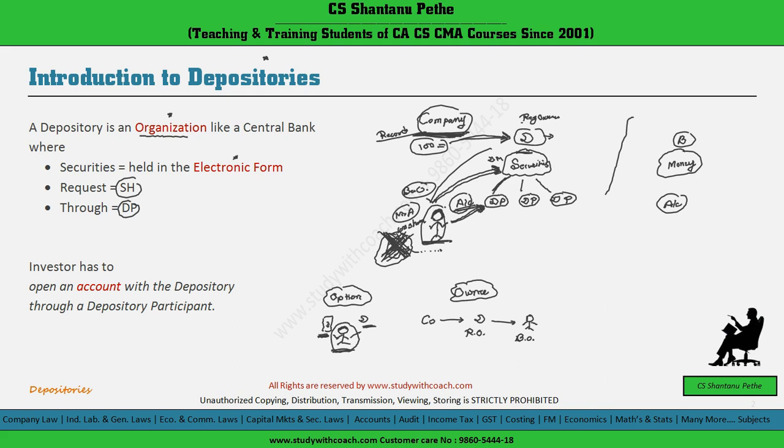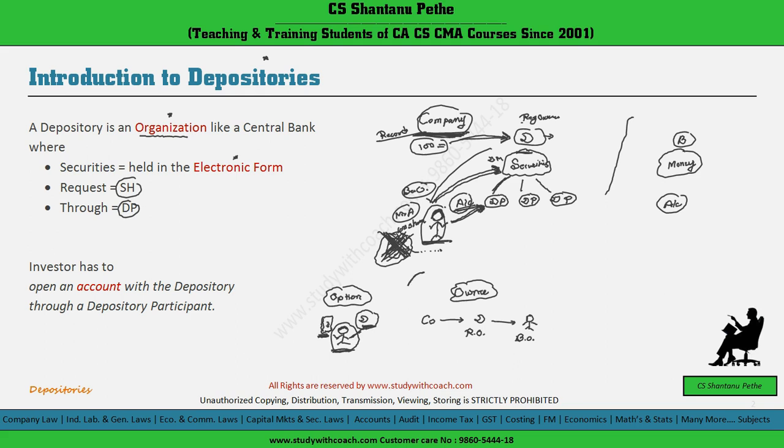If the shareholder wants a physical share certificate with him, he can take those share certificates instead of opening the depository account or holding these securities in demat form. Or if he wants to hold these securities in demat form, then he can always open an account with a depository and hold these securities in demat form. So the shareholder is not mandatorily required to hold the securities in demat form. It is an option given to the shareholder.